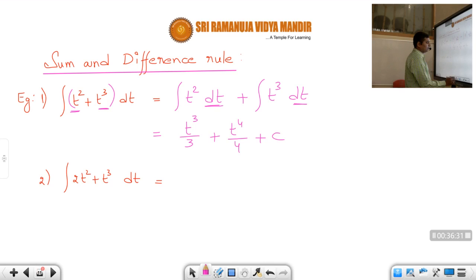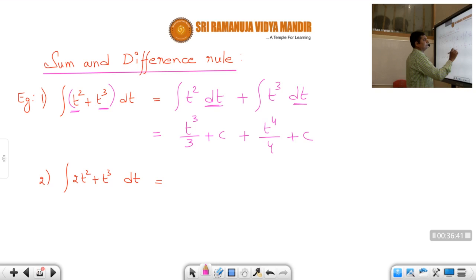Otherwise, if you want to say strictly, you should write it like this: plus c here, plus of t power 4 by 4 plus c. So c1 and c2, it doesn't matter. Anyway, this plus this will be added as one constant. That's why I told you in the beginning only.